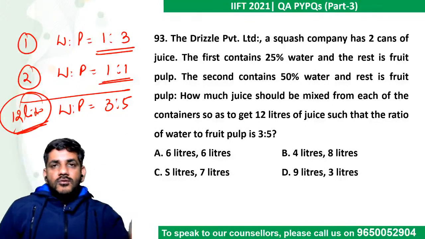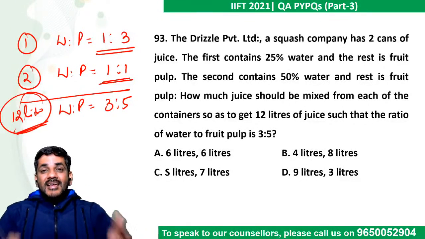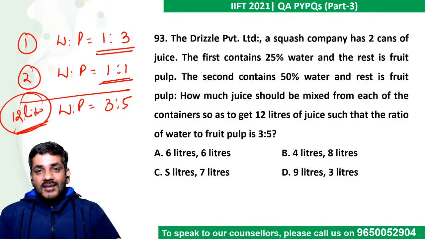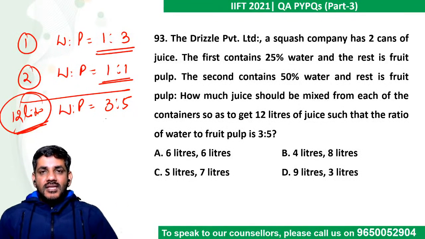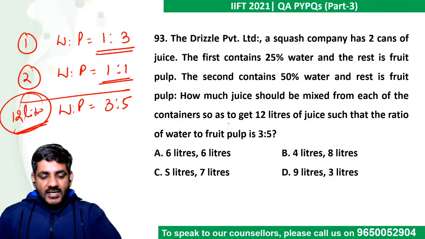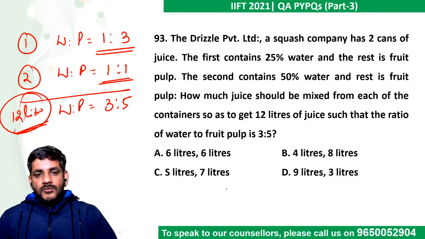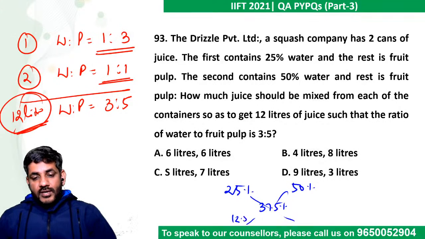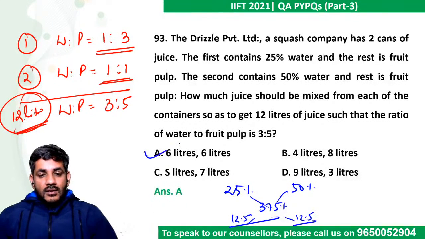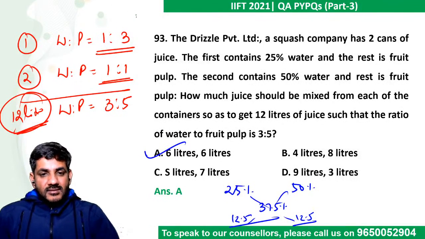This is a simple question on alligation. Nothing else is there. You can use percentages, you can use ratios, completely up to you. First में water 25% है, second में water 50% है, finally मुझे 37.5% चाहिए. What is the ratio? 12.5 is to 12.5. So we have to put them equal, which means 6 liters, 6 liters. What can be easier than this?